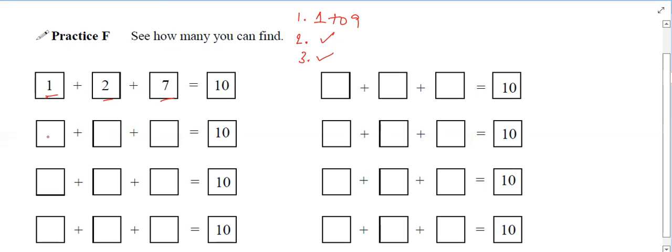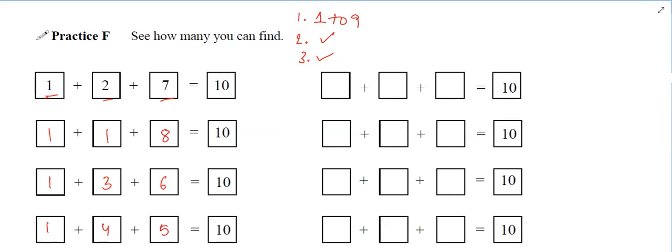So let us try with 1 in the first place. With 1 1, what can I fill here? 8. To get 10, we need 8. Okay, 1 2 is already over. I'm taking 1 3. With 1 3, 6 is required. With 1 4, 5 is required. Can I take 1 5? No, because if you take 1 5, you need to take 4 again. 1 5 4 is already taken. So we should not take this.